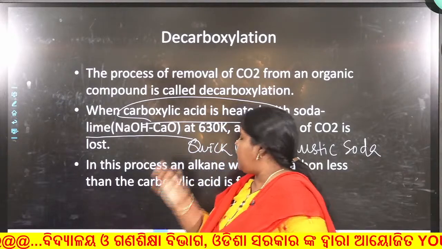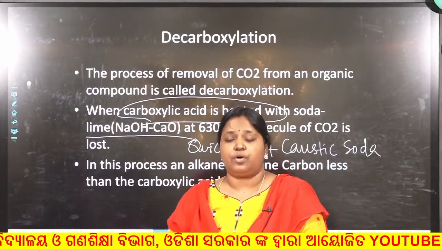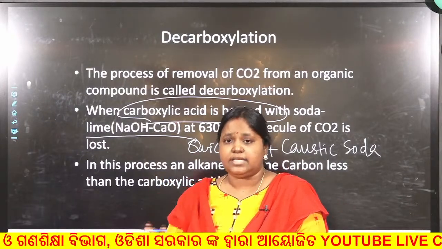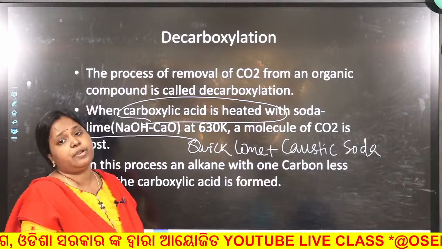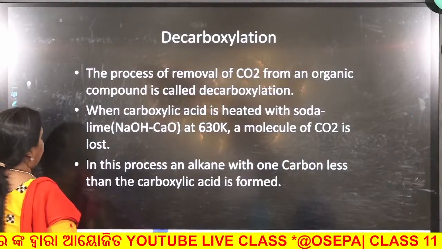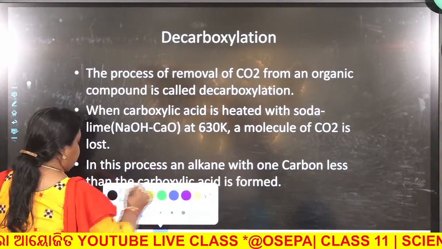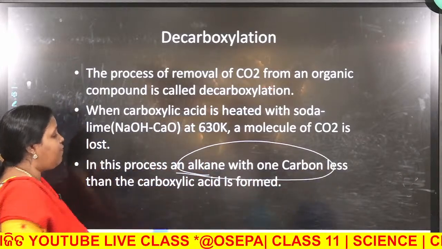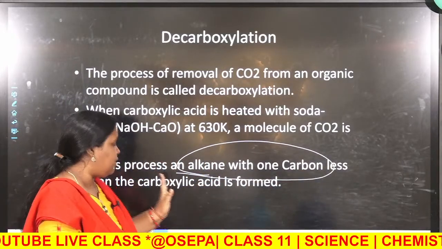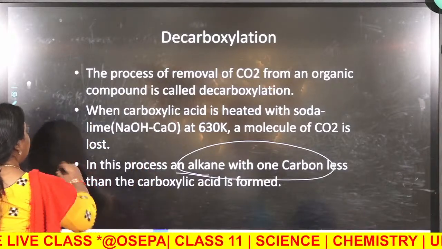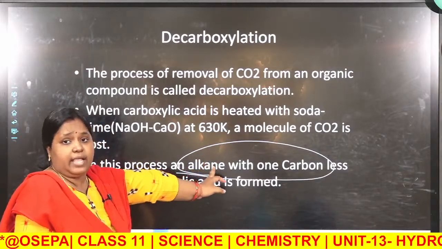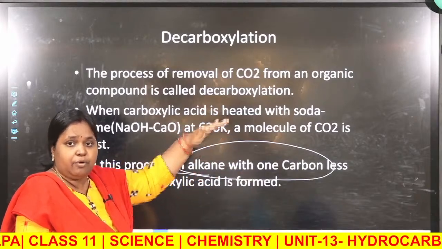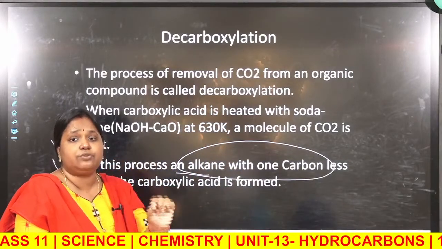So, if you take carboxylic acid and heat it in the presence of soda lime, that is sodium hydroxide and calcium oxide, you will get an alkane molecule having fewer carbon atoms than the acid. Mark that in this reaction the alkane formed has one carbon less than the carboxylic acid from which it is formed. So mark that students, it is very important. Why? Because in conversion reactions you will require this reaction. Whenever your series needs to be shortened, and the carbon count reduced, this is a very good method to reduce the number of carbon atoms.